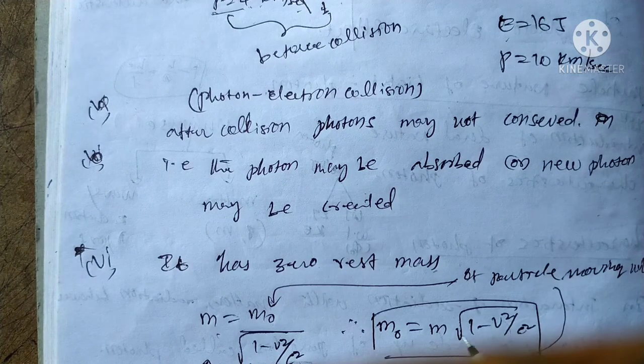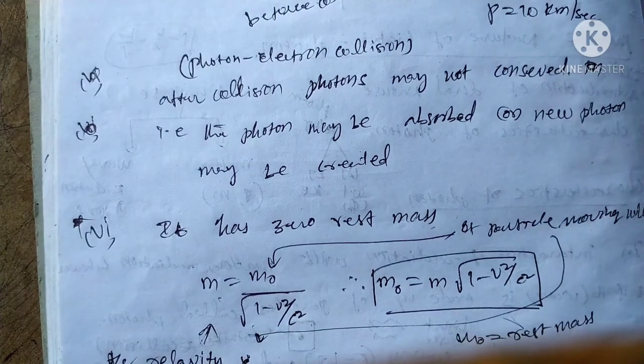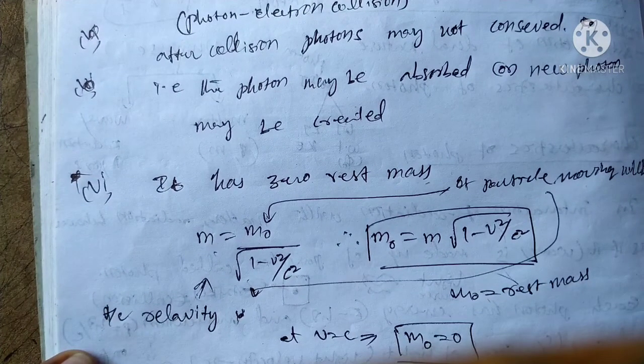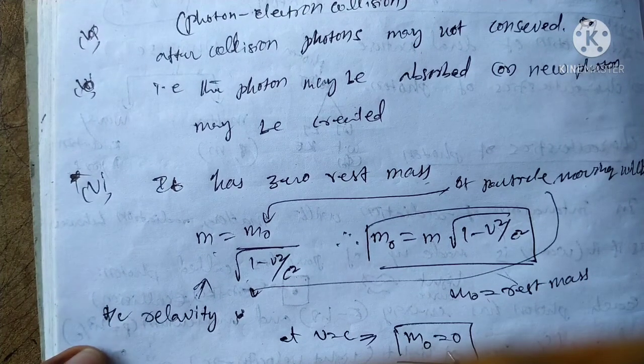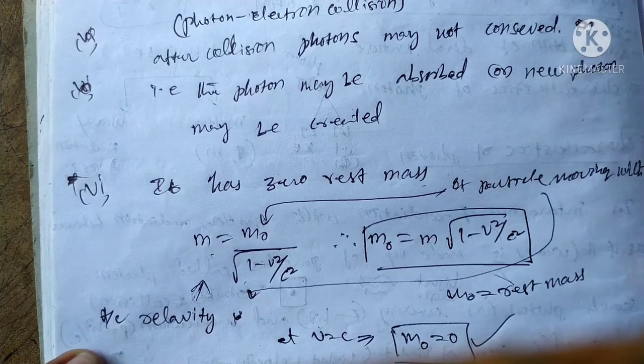M0 is the rest mass of the particle. Suppose the velocity of light and the speed of the particle are the same, that is v is equal to c. Then m0 is equal to 0. That is, the rest mass of the particle is 0. That means the particle velocity and light velocity are the same, and we get rest mass equal to 0.